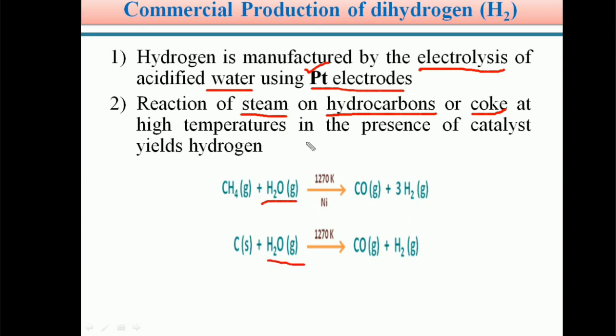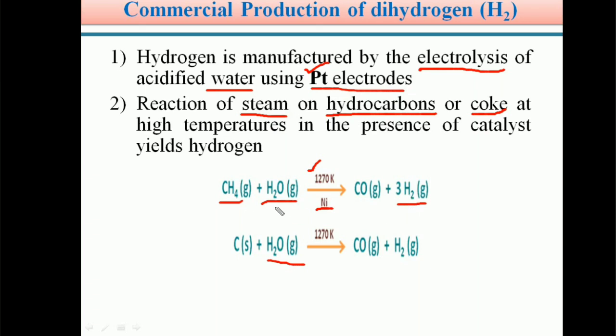When you treat the hydrocarbons or coke with steam at a higher temperature in the presence of a metal catalyst like nickel, it liberates H2 gas, or dihydrogen is produced. For example, I am taking methane, CH4, as an example for the production of dihydrogen.